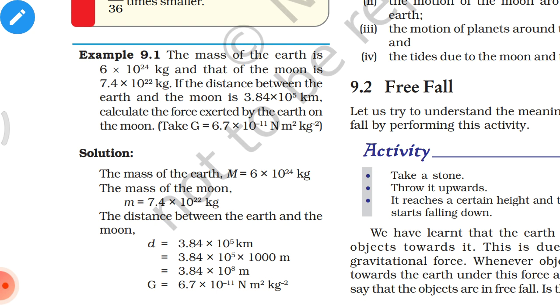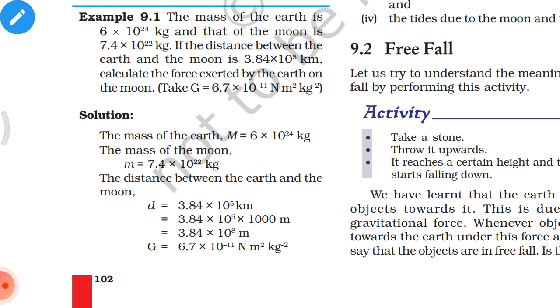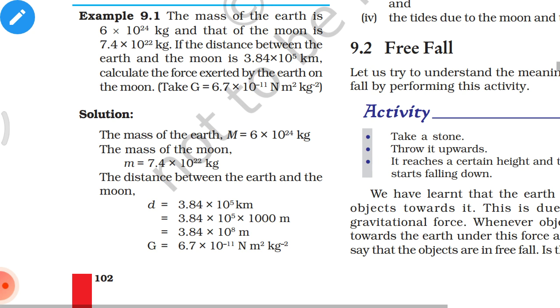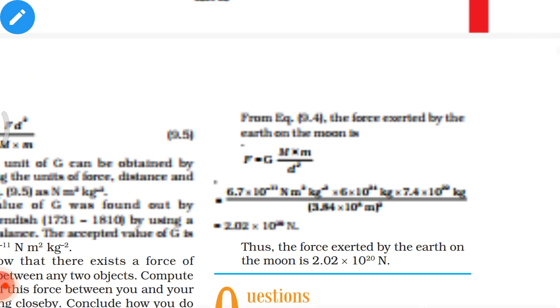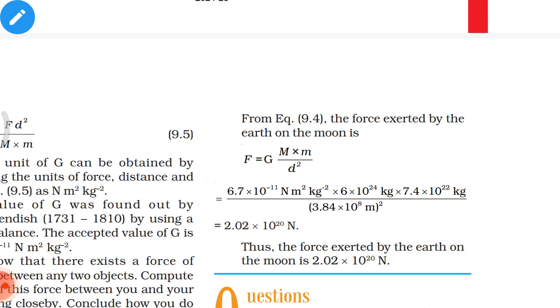The distance between the Earth and the Moon, d, is equal to 3.84 into 10 to the power of 5 kilometers, which is 3.84 into 10 to the power of 5 into 1000 meters. That gives you 3.84 into 10 to the power of 8 meters. So G is equal to 6.7 into 10 to the power of minus 11 Newton meter squared per kilogram squared. From the equation above, the force exerted by Earth on the Moon is F is equal to G M m divided by d squared.